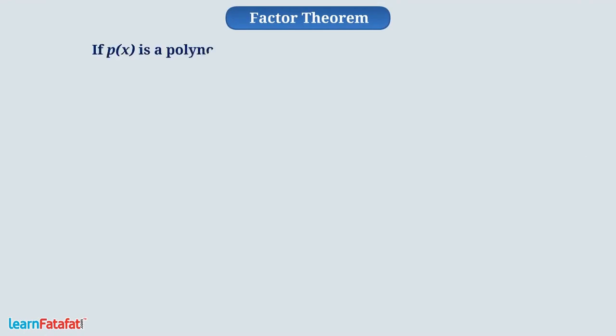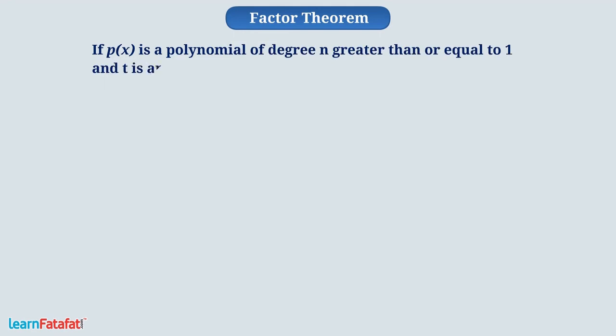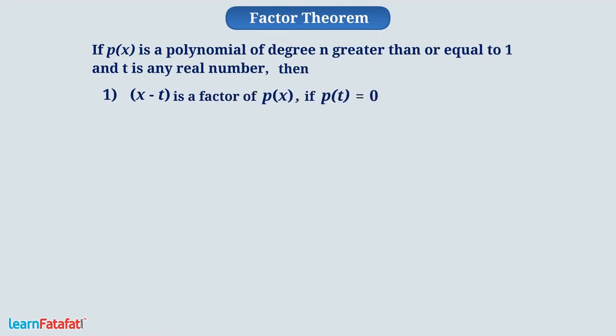Now, let's understand the factor theorem, which states that if p of x is a polynomial of degree n greater than or equal to 1 and t is any real number, then x minus t is a factor of p of x if p of t is equal to 0, and p of t is equal to 0 if x minus t is a factor of p of x.